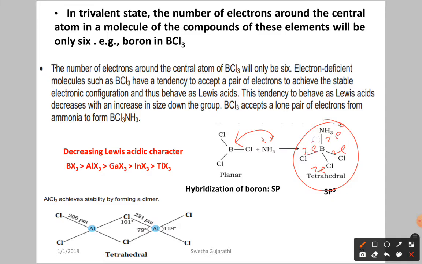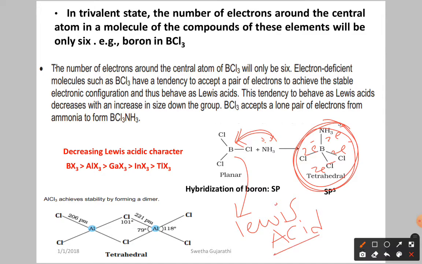As we discussed already, one bond means 2 electrons. So here we have 8 electrons. So they are going to accept the electrons. That's why, according to Lewis, the electron acceptor is called a Lewis acid. So boron trichloride has the tendency to accept a pair of electrons to achieve a stable electronic configuration, and thus behaves as a Lewis acid. This tendency to behave as a Lewis acid decreases with increase in size down the group.